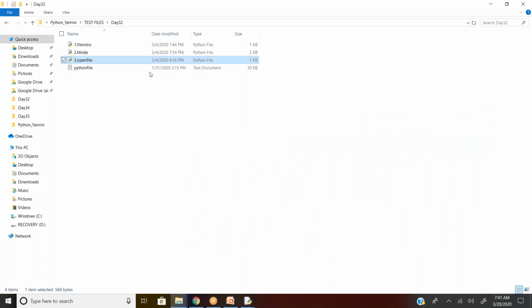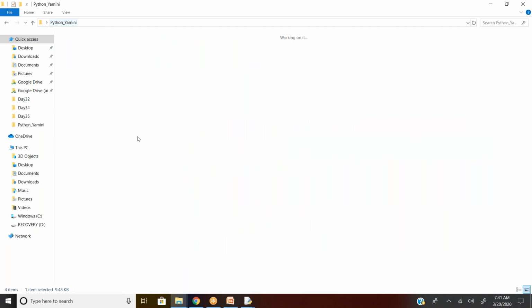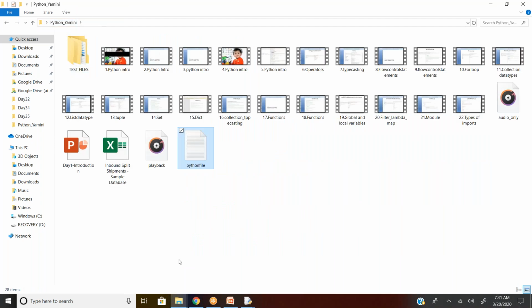Assume that this file is not here. The file is somewhere in a different folder, or outside of this folder itself. So just give the entire path with the file name. Right now my path is C colon, users, slash, silu, slash, desktop, slash, Yamini, slash, the file name dot txt.